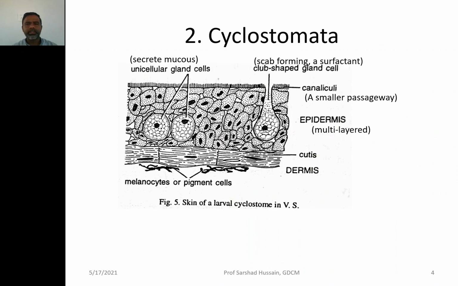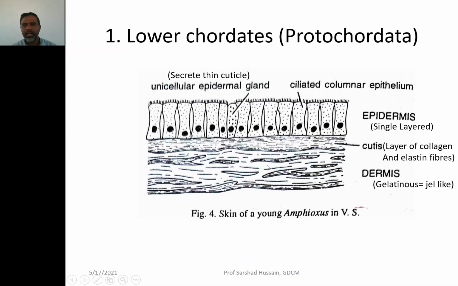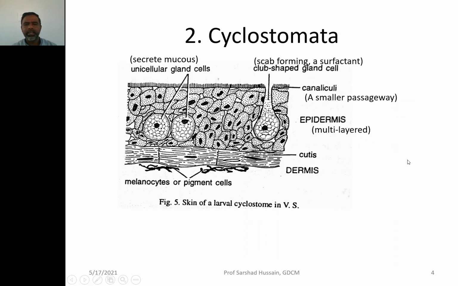Now let us look at the cyclostomata, the round mouthed fishes, you can say, because these are the fishes which have a round mouth, so called cyclostomata. So I am having a skin of a larva of the cyclostome, where you can see again cutis is there. We have seen that cutis is formed by the layer of collagen fibers and the elastin fibers. Cutis is there, this is what is represented by the dermis, and the epidermis is multilayered, you have so many cells.